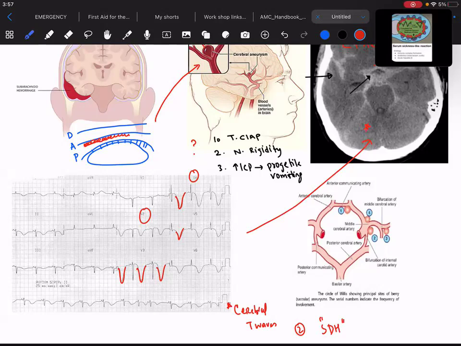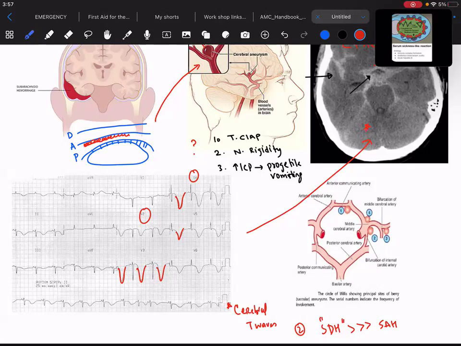That means cerebral T waves could be present in the subarachnoid hemorrhage, and they could be present in the subdural hematoma. But if you have to choose one, go for the subdural hematoma rather than the subarachnoid hemorrhage if they ask you in which particular intracranial hemorrhage cerebral T waves are more classically seen. That would be your subdural hematoma rather than the subarachnoid hemorrhage.